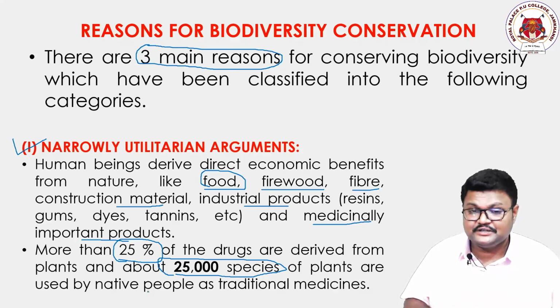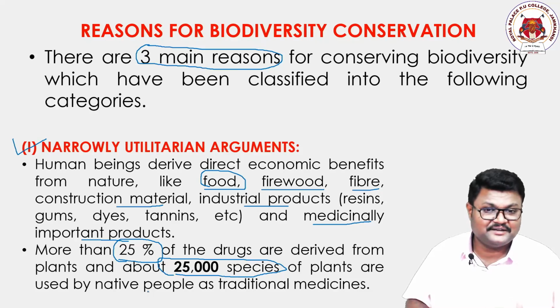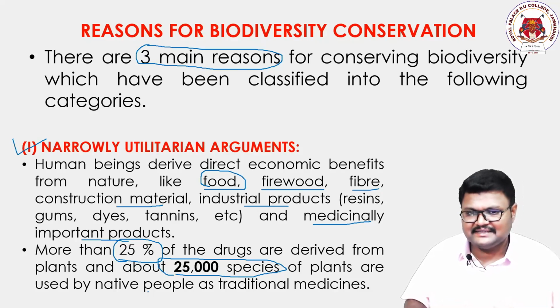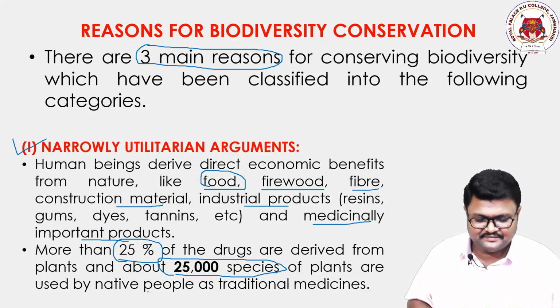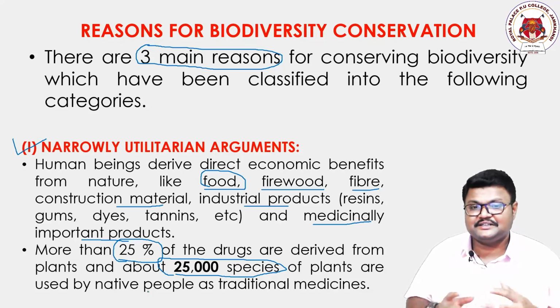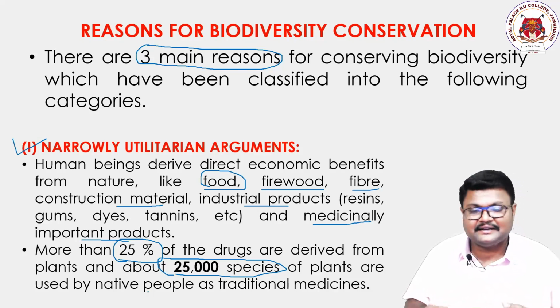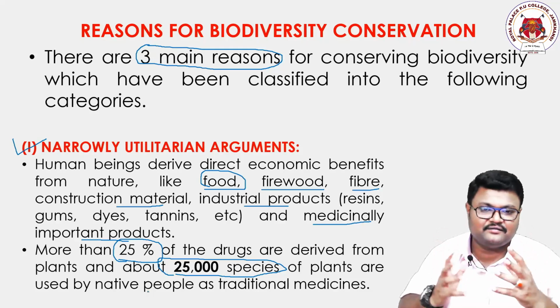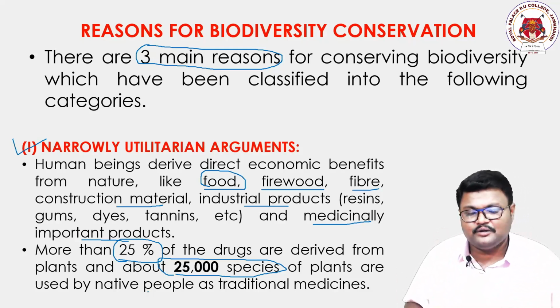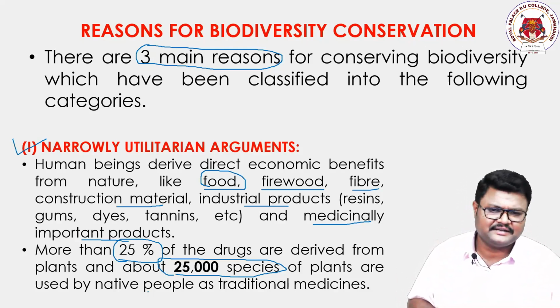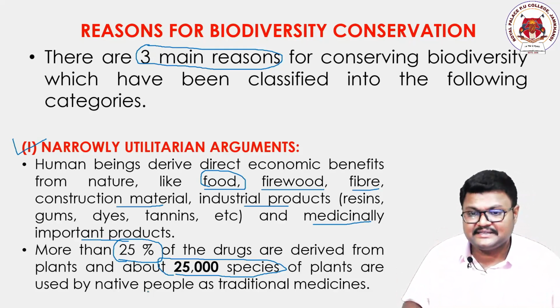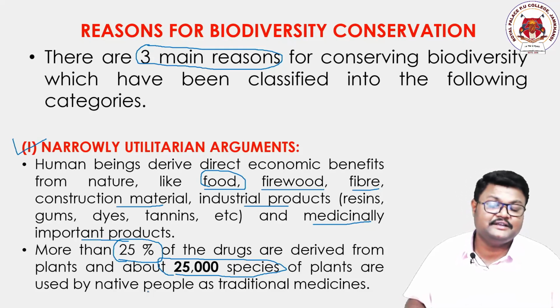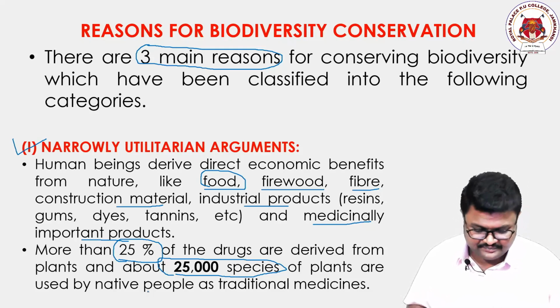It is even used in our milk. We can drink it as turmeric milk. It acts as an immunity booster. It helps in destroying the antigens present in our body. It helps in clarifying and soothing our skin. So there are many more useful aspects of turmeric. Likewise, I can give you so many examples of narrowly utilitarian arguments.